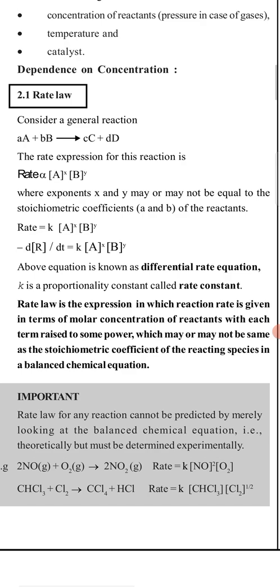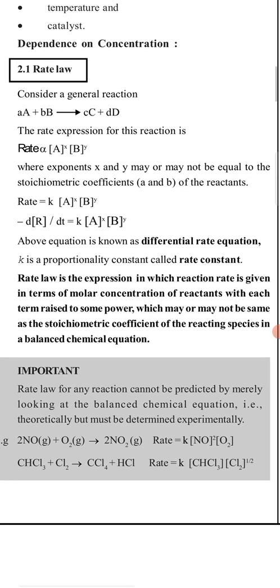So x and y can be equal to the coefficients, or cannot be equal to them. And this x and y is the concept coming for the order of the reaction. So I think all of you can understand this point.